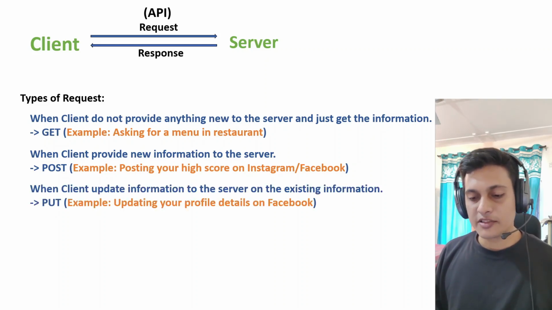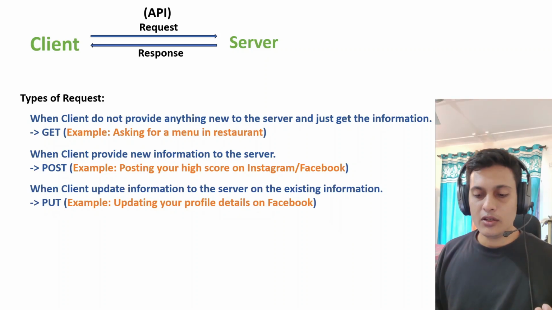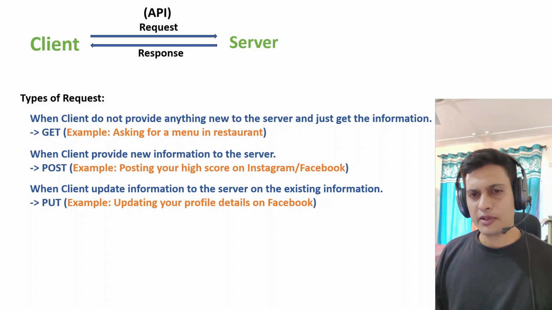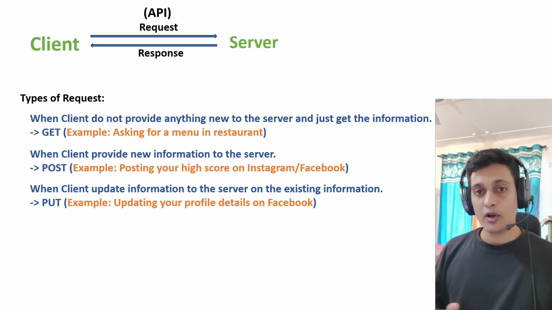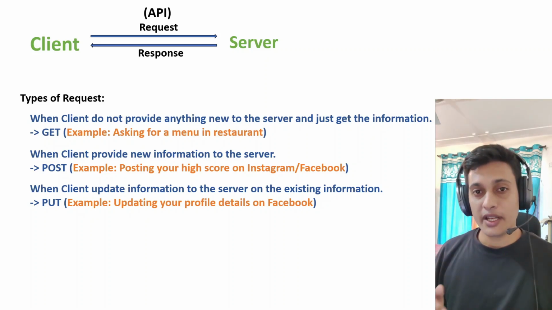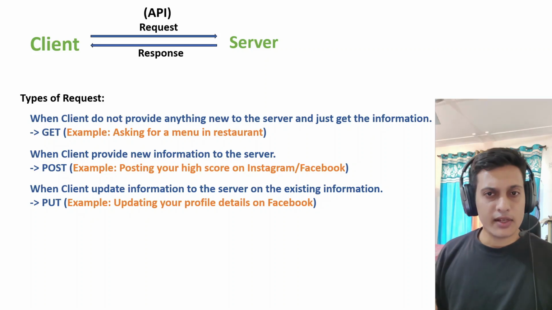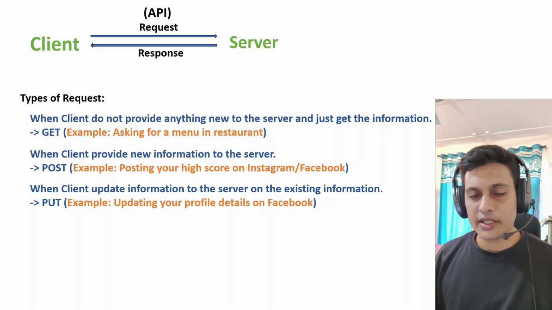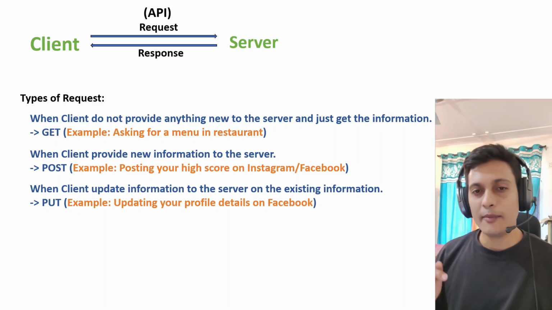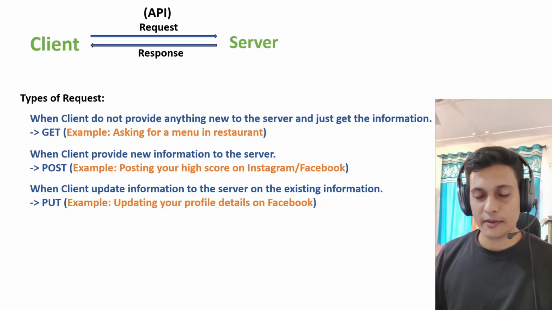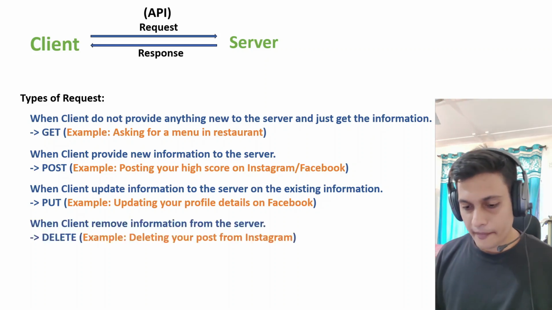Coming to the third one, which is PUT. Let's say you have your profile on Facebook and you are single till now. And after a few days, you are going to get married. So what you will do is update your marital status on Facebook. See, the data was already there. Your information was already there. What you are doing is updating that information. So again, you are doing something to the server with a request. So it's a PUT request.